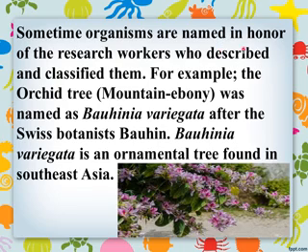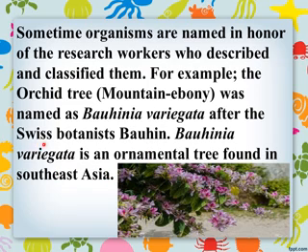Sometimes organisms are named in honor of the research workers who described and classified them. For example, the orchid tree, also called mountain ebony, was named Bauhinia variegata after the Swiss botanist Bauhin, and Bauhinia variegata is an ornamental tree found in Southeast Asia.